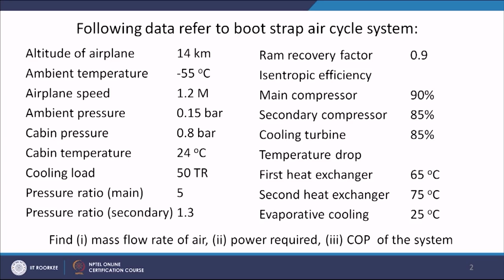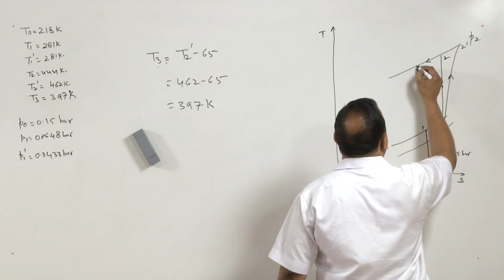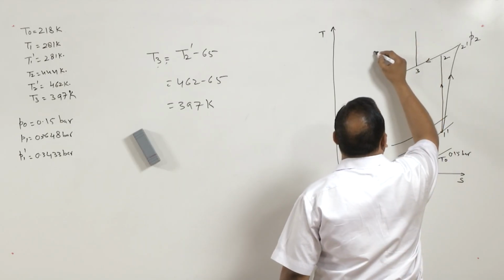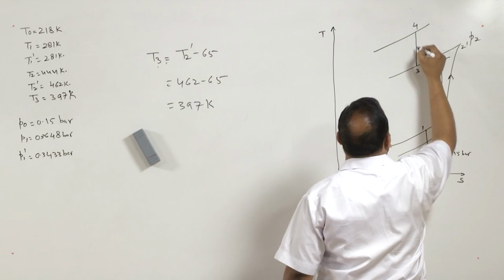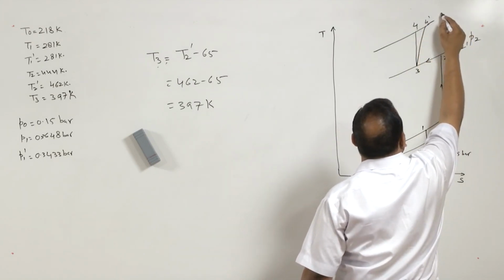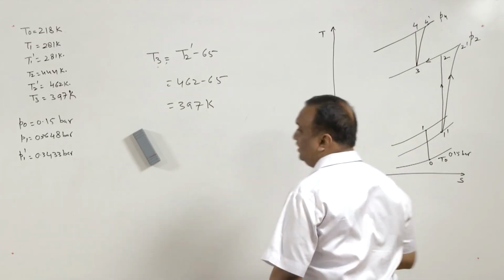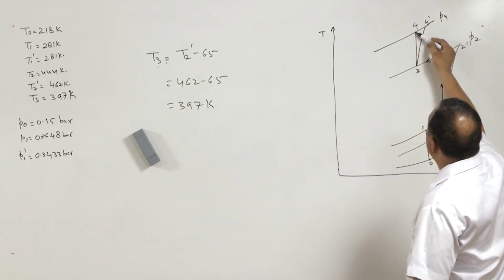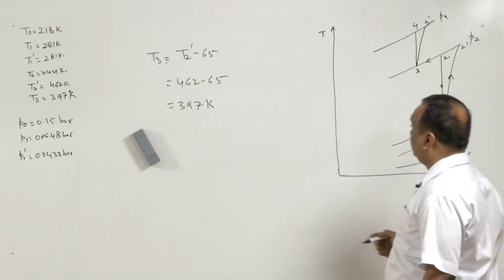Now again compression takes place in the second compressor, and the second compressor has an efficiency of 85%. Then 4 and again 4 dash, and this is the second compressor, this is let us say P4. So in both the states the pressure is same but the temperature is different.